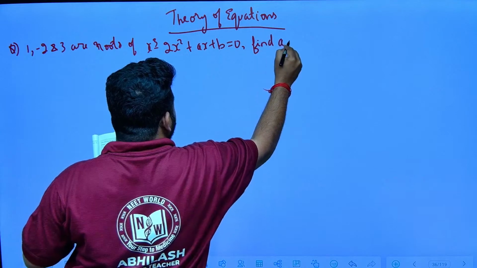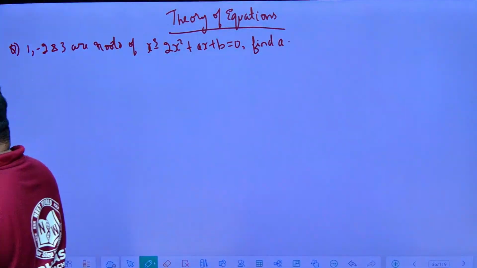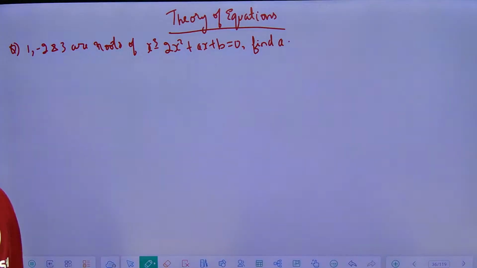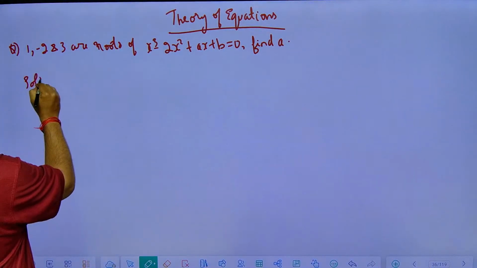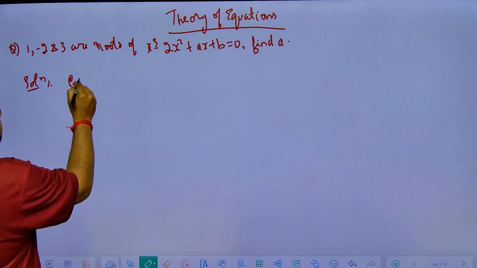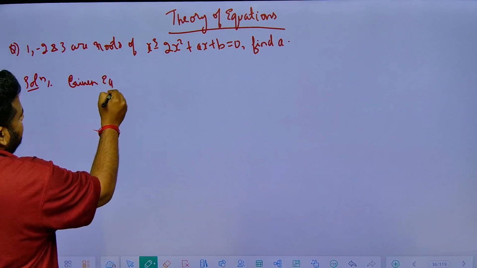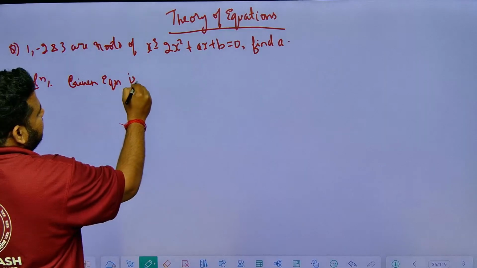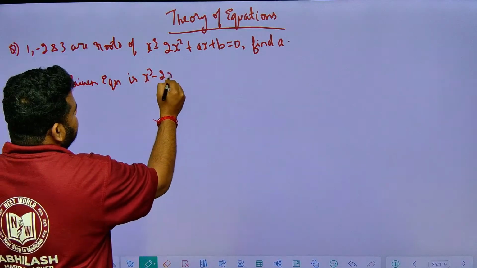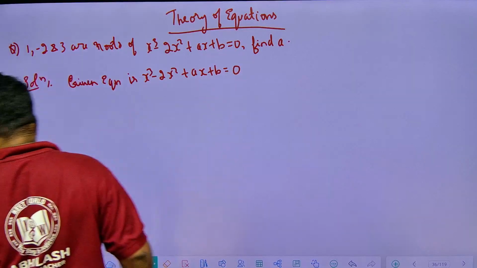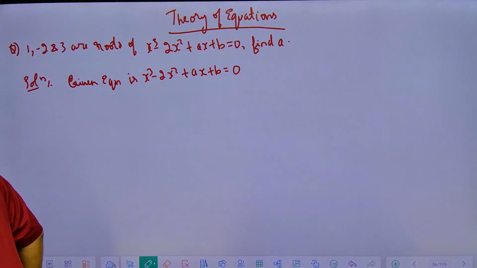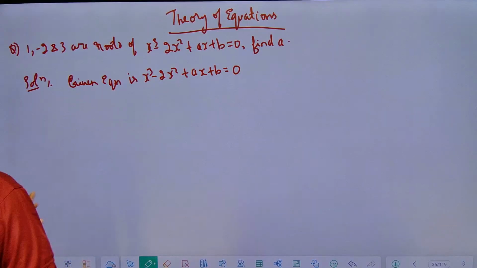They are asking us to find the value of a. They are telling these are the roots. So solution. Always write down the given equation first. The given equation is x cube minus 2x square plus ax plus b equals 0. They are asking us to find only a. They are not worried about b.